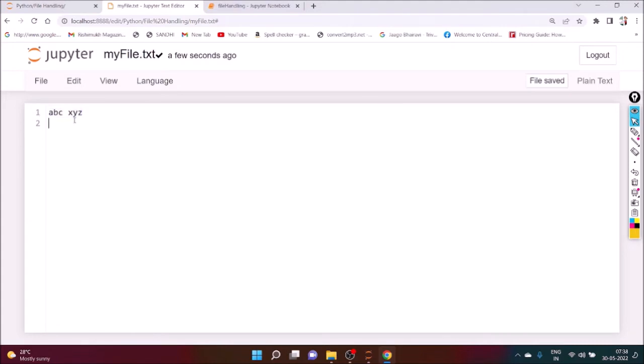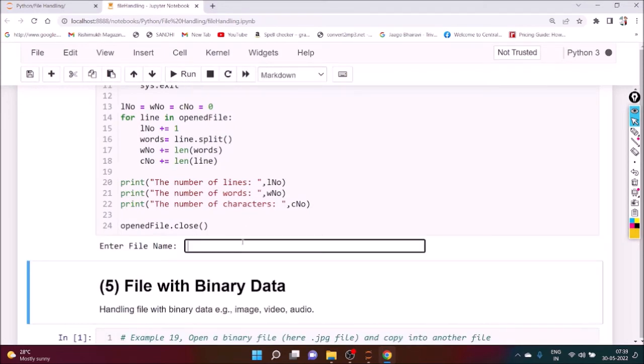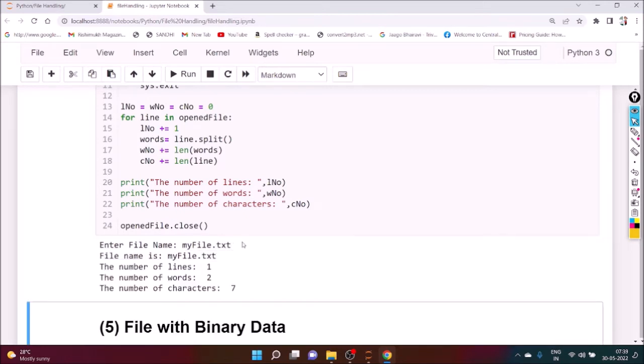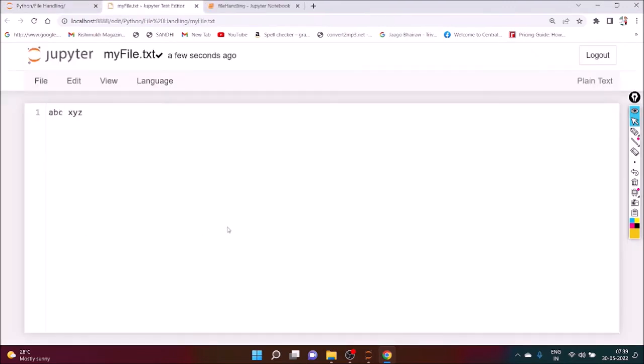So how many lines are there? 1 line. How many words are there? 2 words. And we want to check how many characters are there. It is 6 or 7 or 8. Okay, save it, and we re-execute the same program with myfile.txt. We can see number of lines 1, number of words 2, and number of characters 1 2 3 4 5 6 7. So it includes the space also.